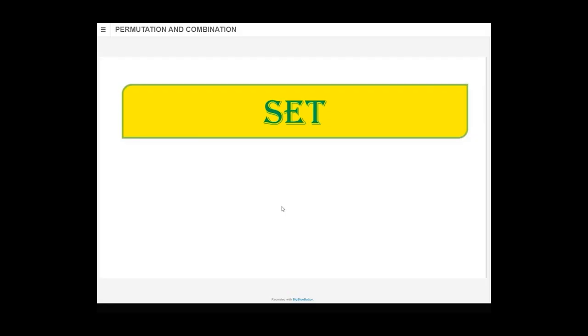144 additional exercise plus B, C. A and B is over. You want me to solve A and B also? Permutation combination. A and B is over, right? The others, I'll solve it.